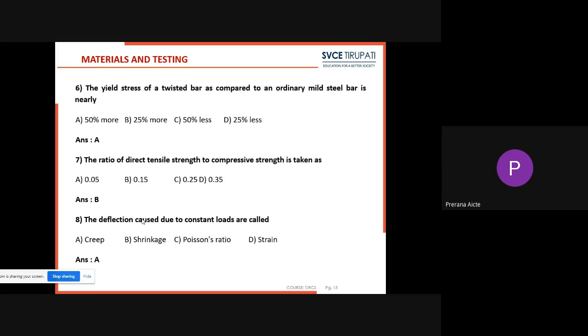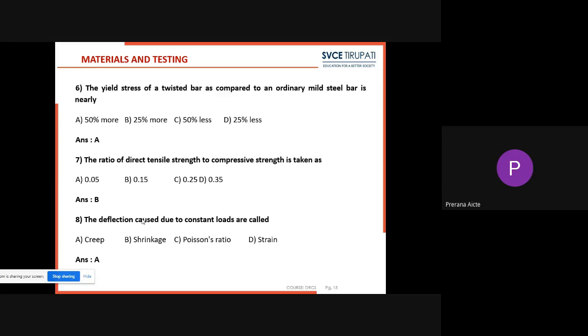Next, the sixth one. The yield stress of a twisted bar as compared to an ordinary mild steel bar is nearly. Listen carefully to the question. As you already know, a mild steel bar is a plain bar, and twisted bars are nothing but HYSD bars.